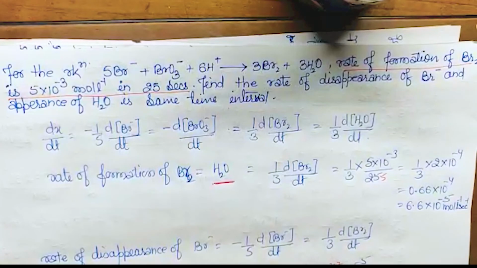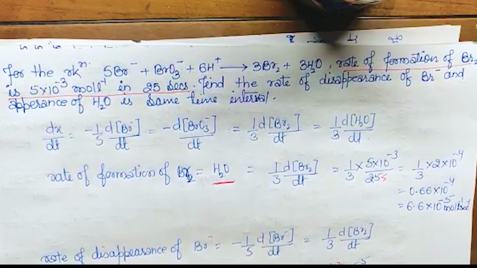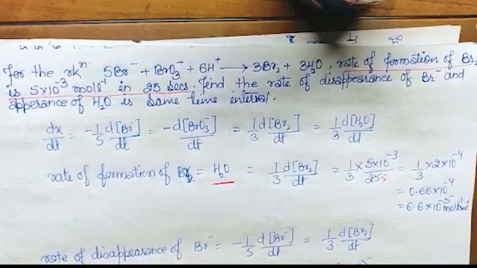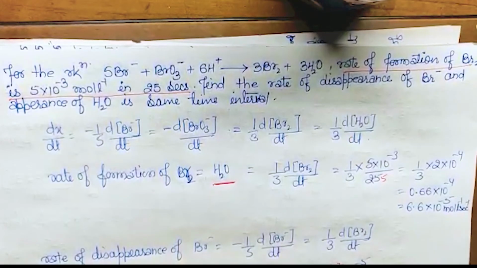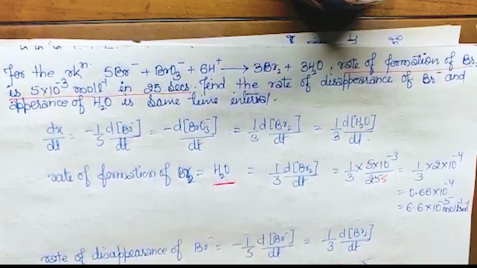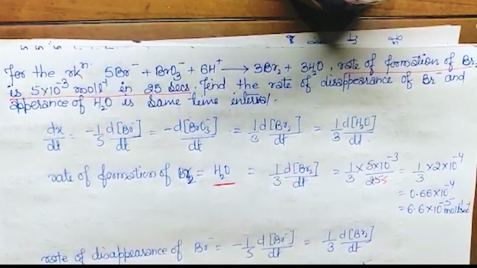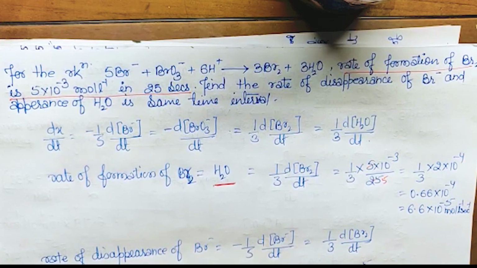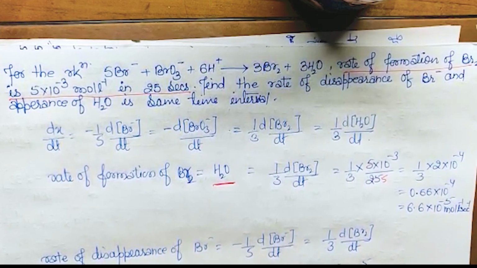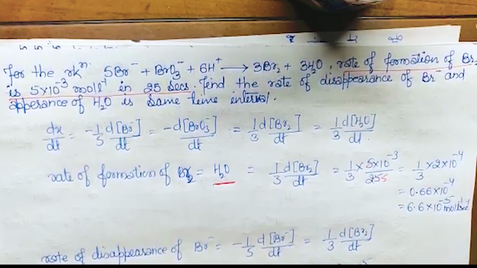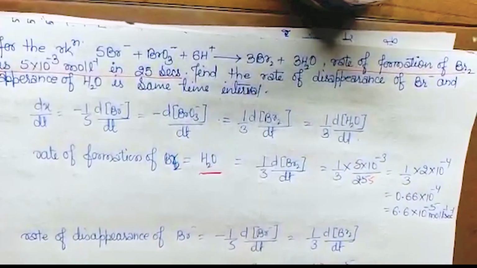Then 5 2s are 10 and 10 plus 1 is 11 into 10 to the power minus 5 mole per liter per second, or you can write here 1.1 into 10 to the power minus 4 mole per liter per second. Got it? So this is your answer. Hope it is clear. Thank you, class.